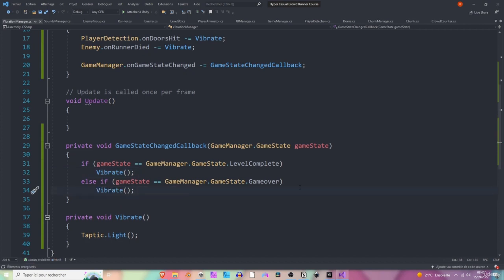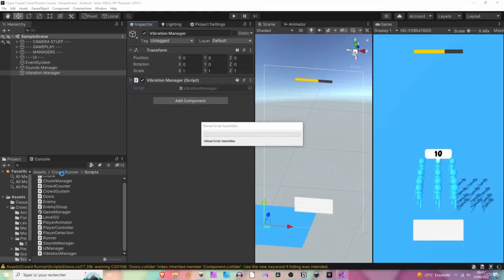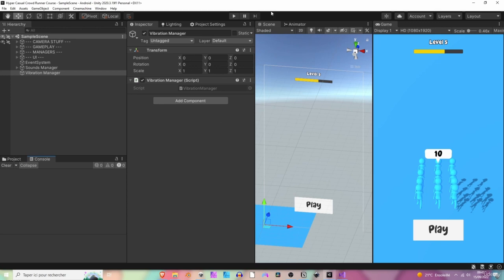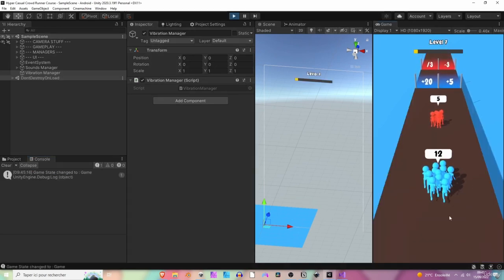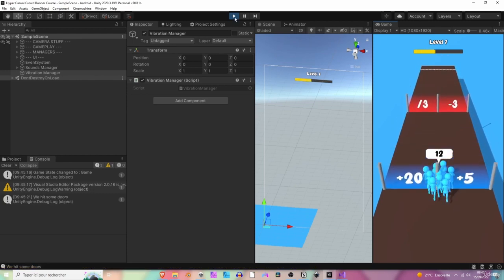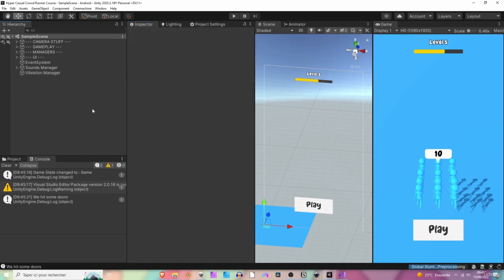Perfect. We are done. I think there is a debug line in the console whenever we vibrate. So let's see if that works. Play. Okay, let's hit play. Okay, there isn't. Anyway, trust me, it's gonna vibrate.